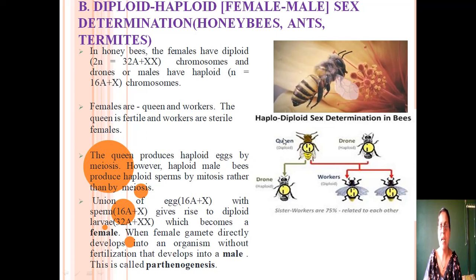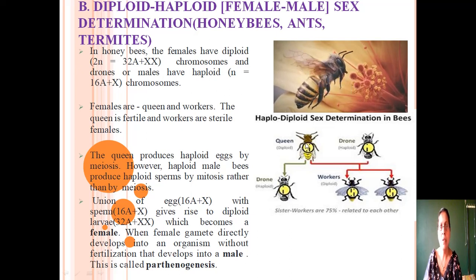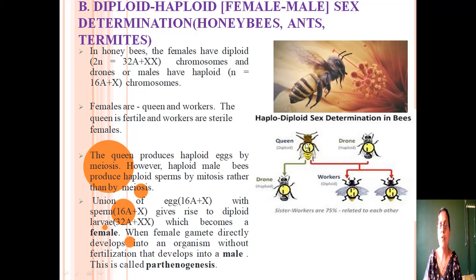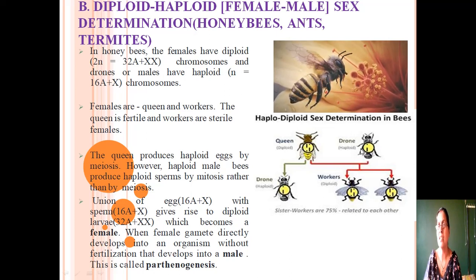The females are either queens or workers. When the females are fertile, they are called queens. When the females are sterile, they are called workers. But the males are haploid. These are called the drones. This is the male, this is the drone, it is haploid. It contains half number of chromosomes. The half number of chromosomes is 16 autosomes plus X.